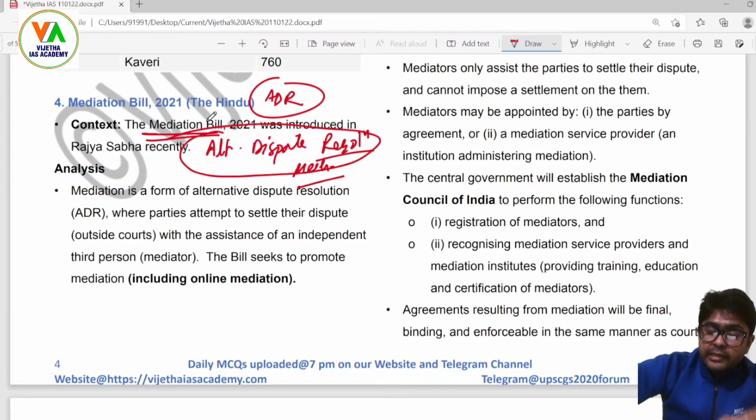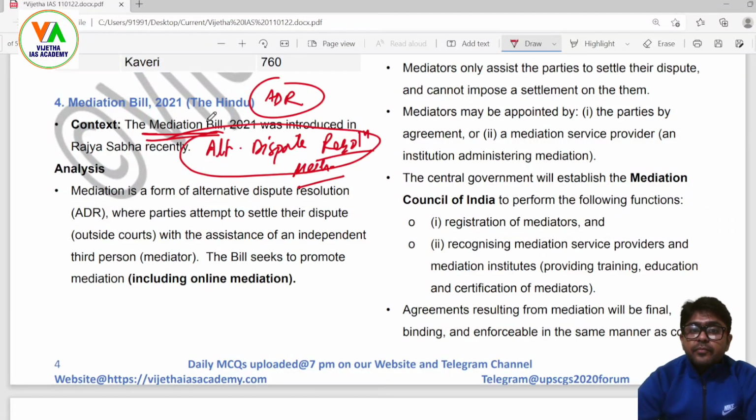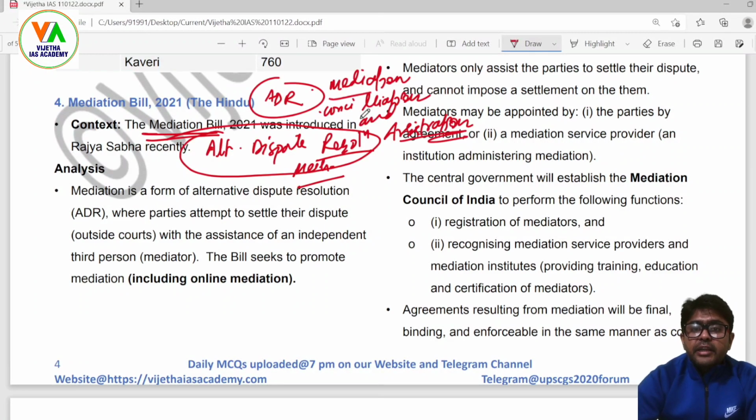Therefore, this is drafted in a bill, and now ADR has mechanisms like mediation, conciliation, reconciliation, and arbitration.